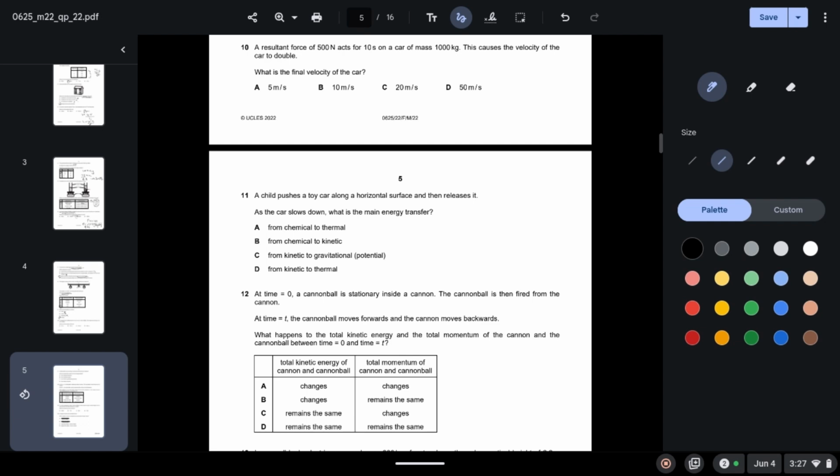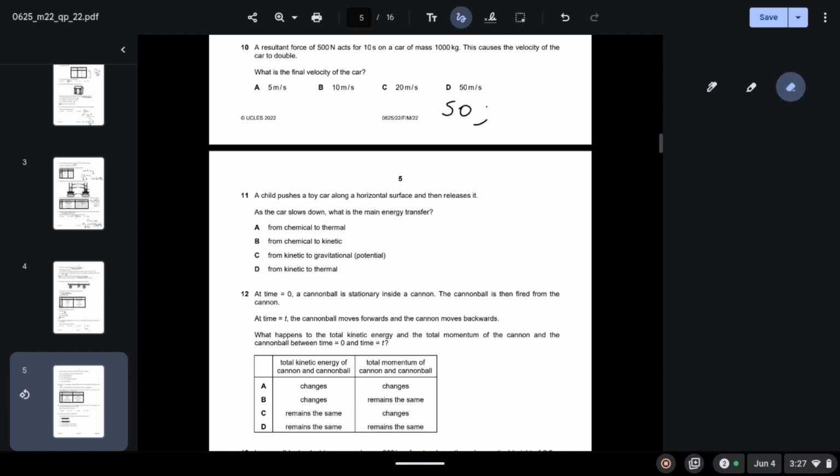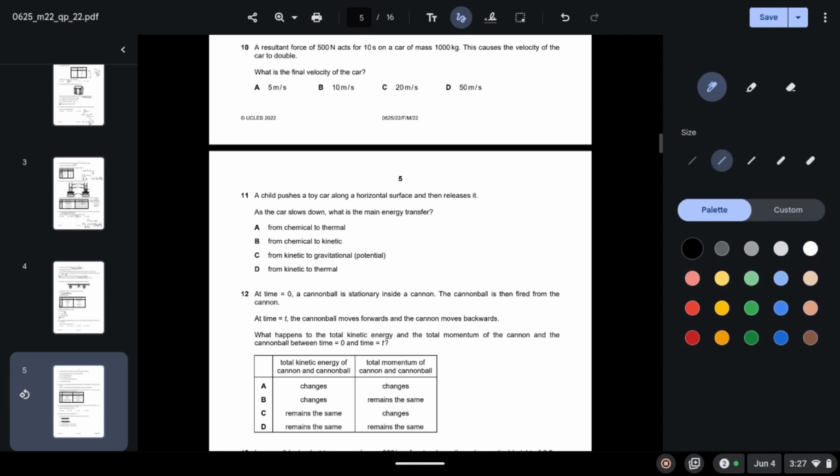We can use F equals ma for that. The resultant force we know is 500. Mass we know is 1000. So we can calculate the acceleration, which comes out to be 0.5.